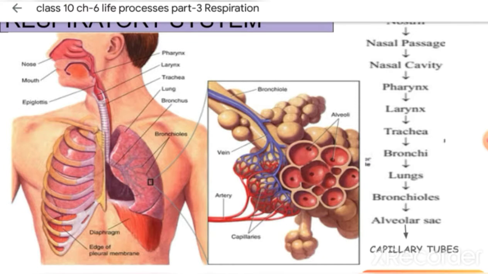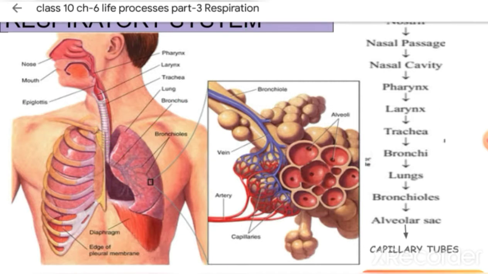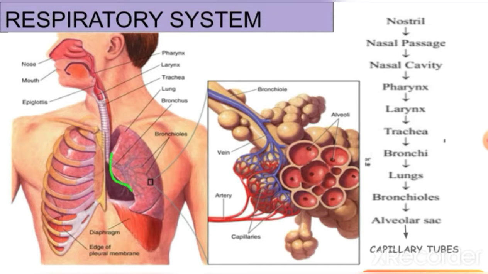Then after the larynx, the air enters this region which is known as the trachea. You could see here the rings. These rings are cartilaginous, made up of cartilage. Due to this cartilage, the trachea does not collapse. Then after the trachea, the passage divides in two ways, known as bronchi. Then after the bronchi, the air enters into the lungs. And after that, it enters into bronchioles.